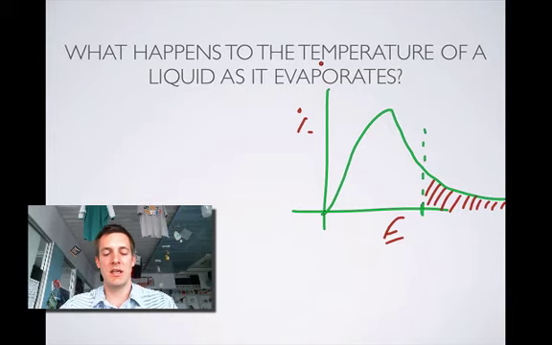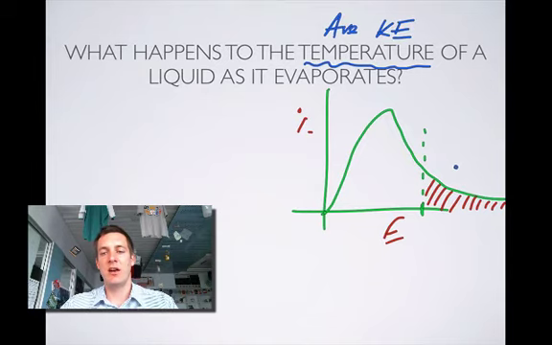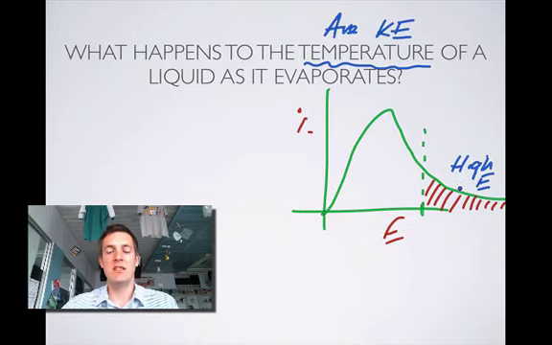Well, remember here, this is getting you to think about the fact that the temperature is related to the average kinetic energy. And if I take out these high energy particles, then my sample of gas will have fewer high energy particles, and so its average kinetic energy will fall, and that means that the temperature of the liquid will fall. This is really important to your body because every time you sweat, you've released particles of all energies, but the ones with high energies will evaporate and leave behind lower energy ones.